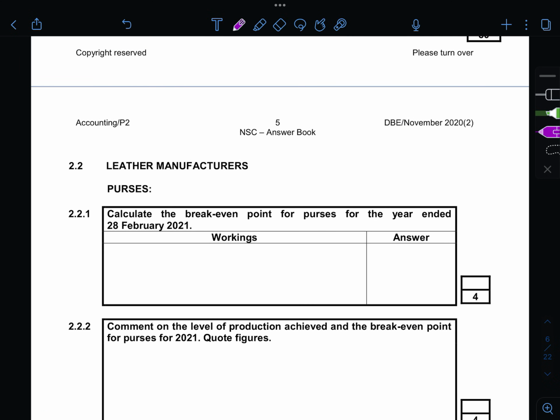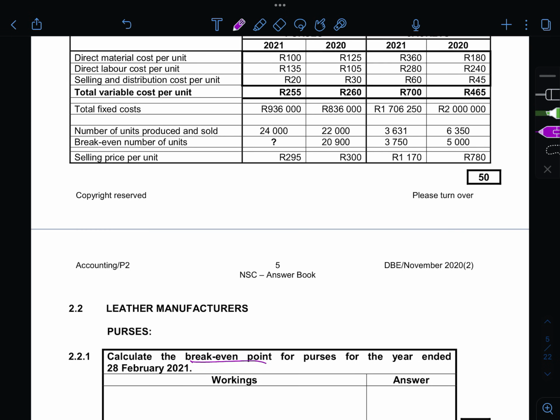Now, without even looking at your information, you know that your break-even point is your fixed cost over your selling price minus your variable cost. That's the first thing that comes to mind when you're dealing with your break-even point. And then you go to your information and fill it in.